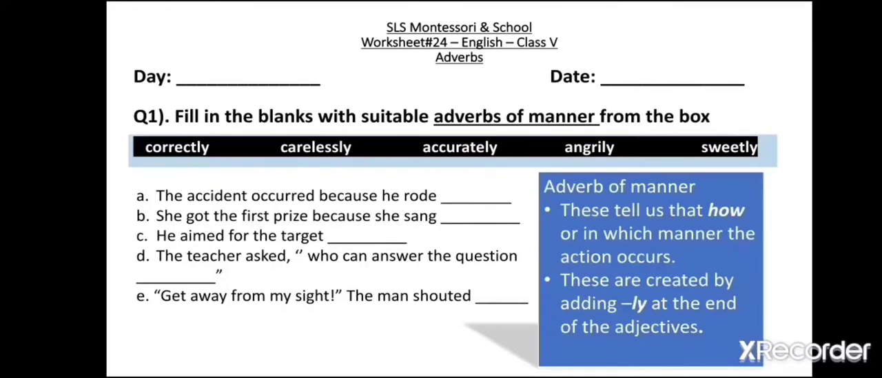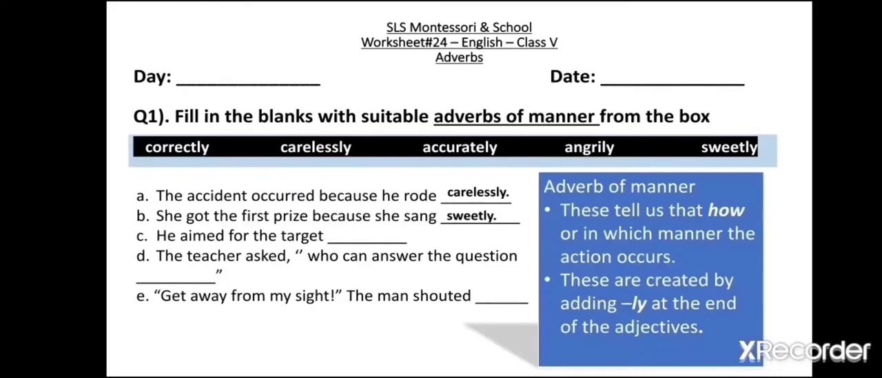Could it be correctly? The accident occurred because he rode correctly? No. The correct answer would be the accident occurred because he rode carelessly. B part. She got the first prize because she sang dash. The correct answer would be sweetly. C part. He aimed for the target dash.